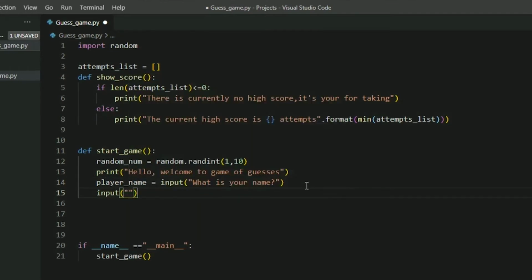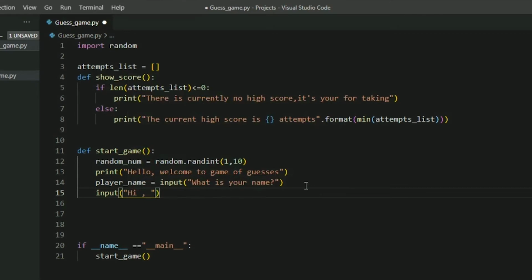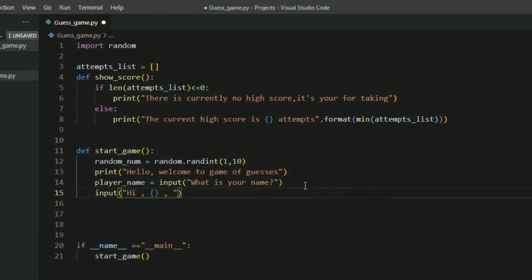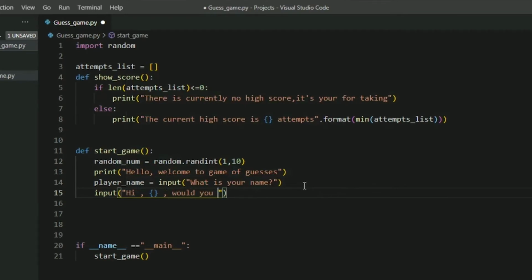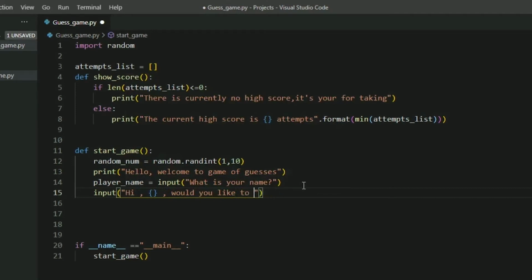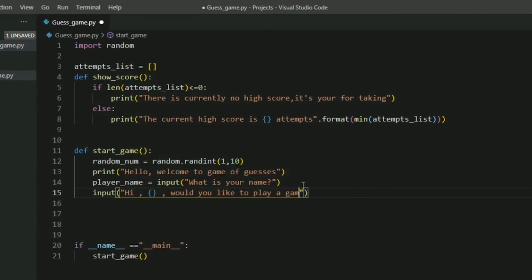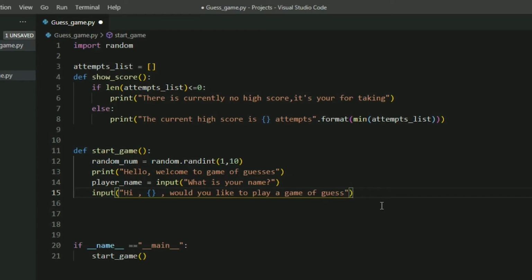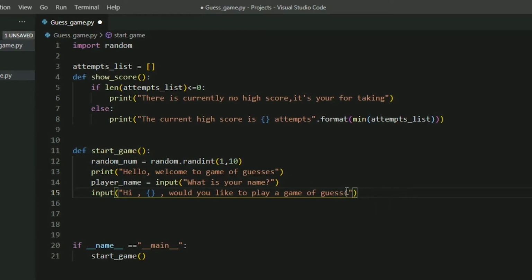Now let's ask the user if they want to play or not. Input: hi, name of the user, would you like to play a game of guess? Let's give them options also.